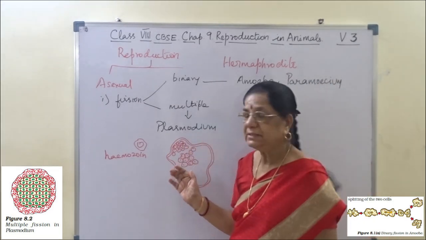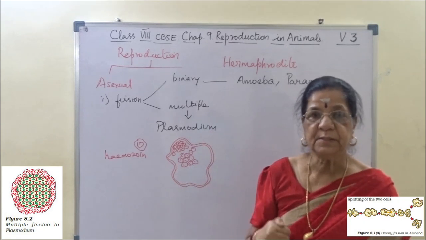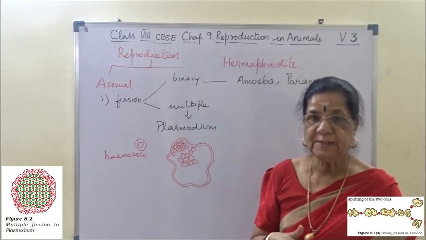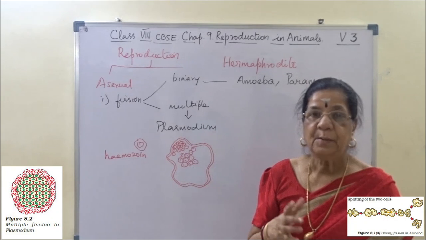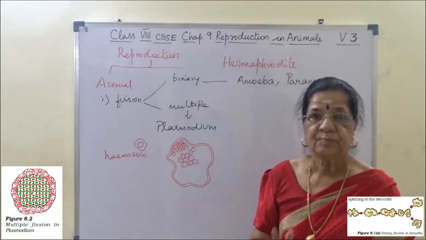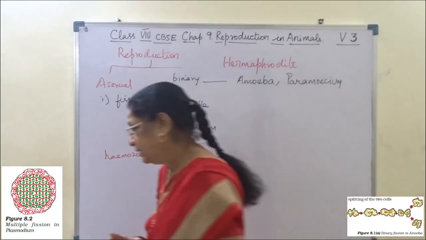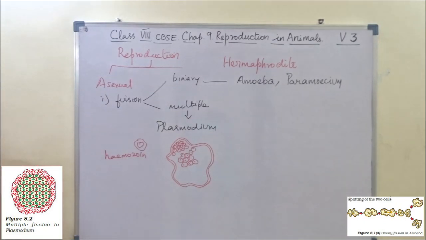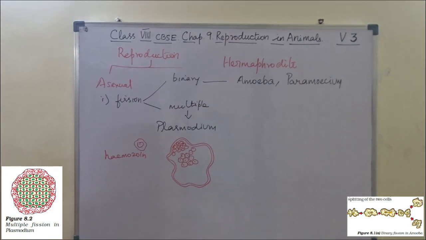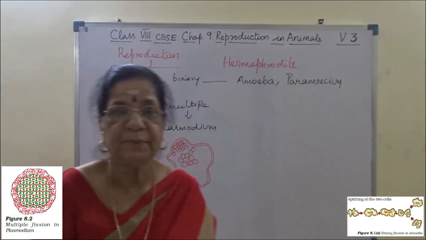We are concentrating on plasmodium reproducing asexually by the process of multiple fission. I hope you understand. The next one is binary fission. Binary fission, example, amoeba and paramecium.